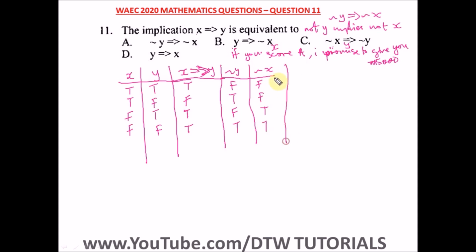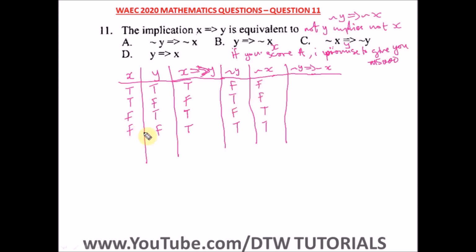Now let's do the table for the negation of y implies the negation of x. That's not y implies not x. You see, when we do this, we're going to have the same thing here as your x implies y. So now let's do this together. So this is false and false.